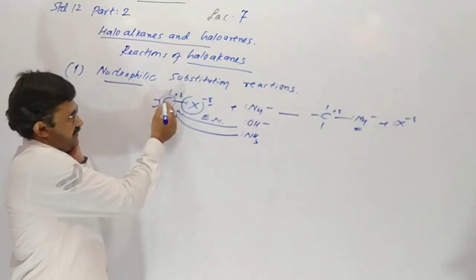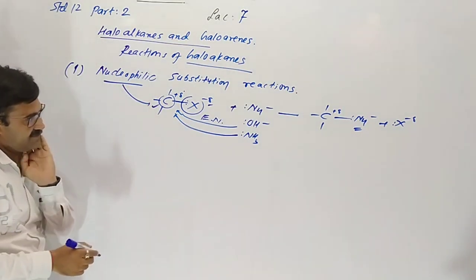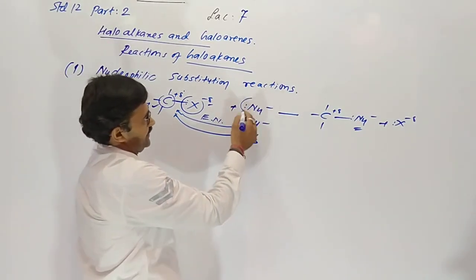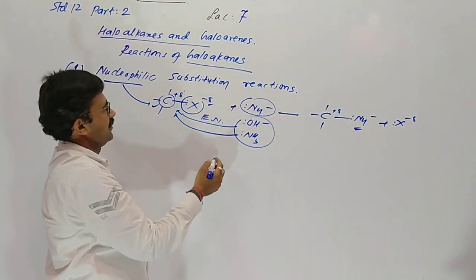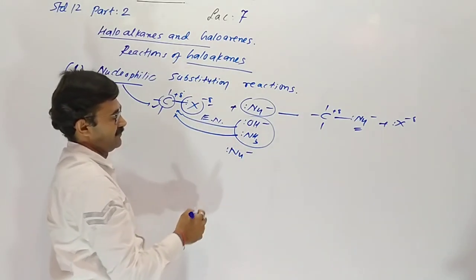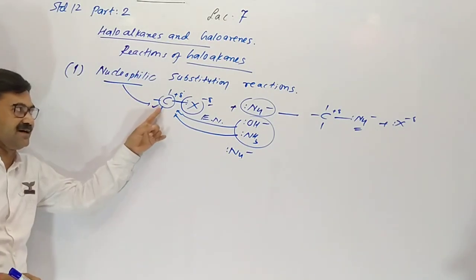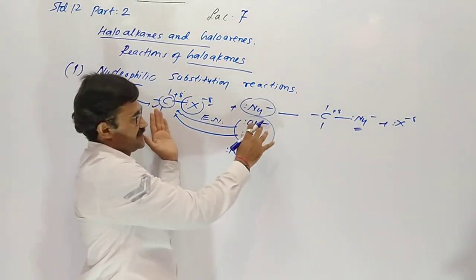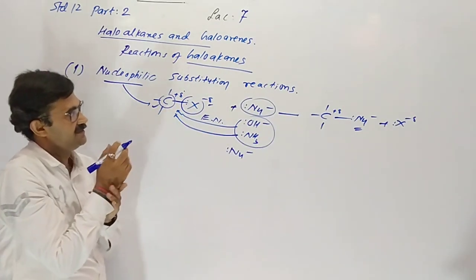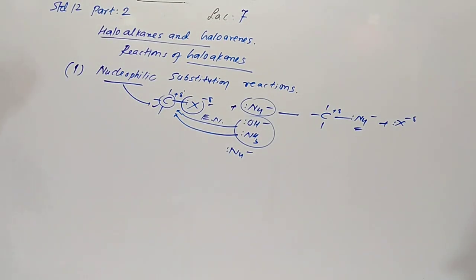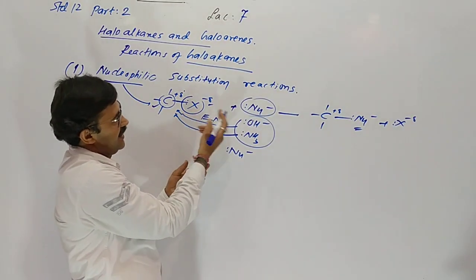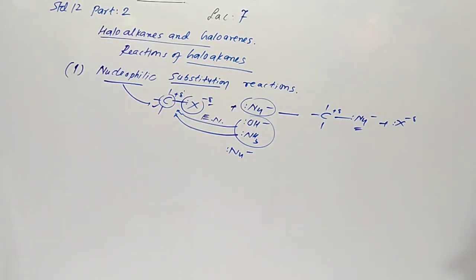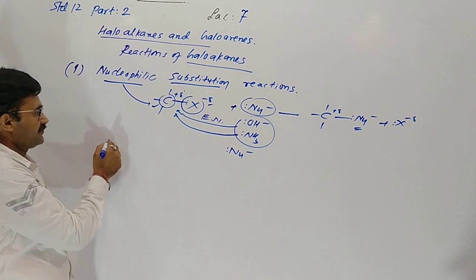This positive charge carbon is our nucleus, and the species attracted to the positive charge carbon is called a nucleophile. The positive charge carbon in haloalkane is a nucleus, and the species which attacks it is the nucleophile, and here the halogen is replaced by the nucleophile, so that is a nucleophilic substitution reaction.